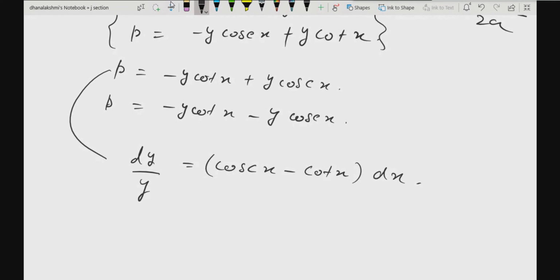Now just integrate and tell me the solution. What will you get on integrating?